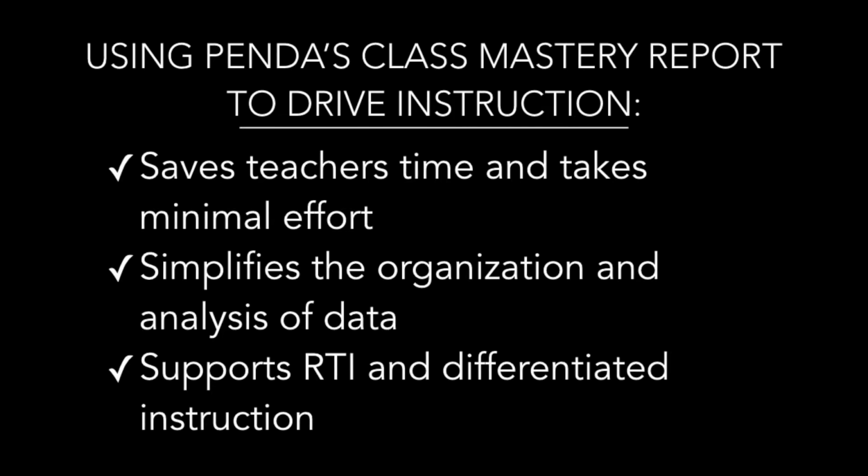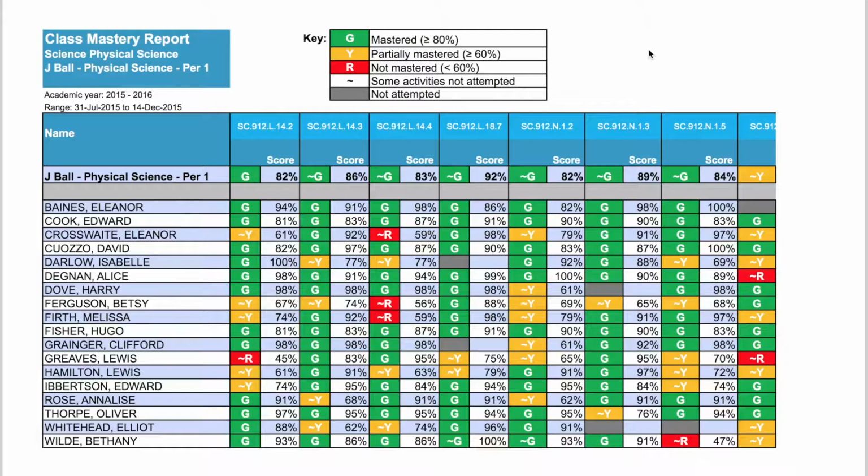Using Penda's Class Mastery Report to drive instruction saves teachers time by providing regular informative student data without having to grade papers, simplifies the organization and analysis of data. There's no need to create your own reports to analyze mastery based on each standard, and it supports RTI and differentiated instruction. It allows teachers to get immediate feedback as to what students are struggling with and gives them the opportunity to course correct to deal with those struggles in a rapid feedback cycle. That means no more waiting until a chapter or unit test to find out where students need additional help.